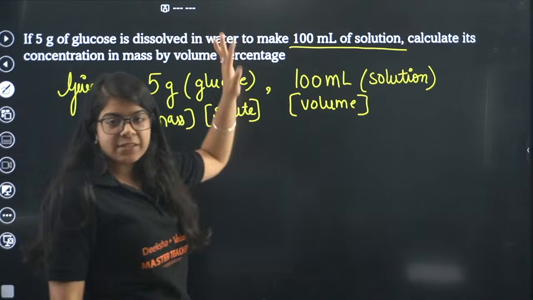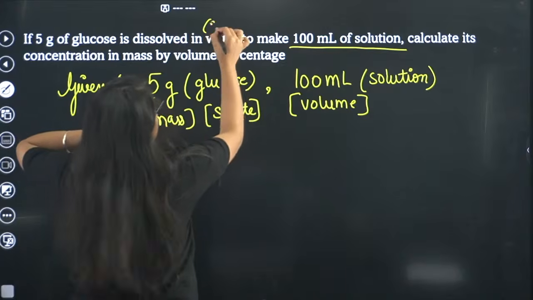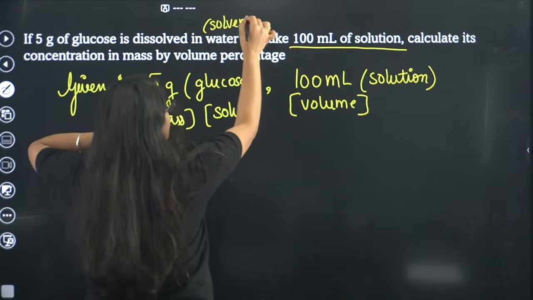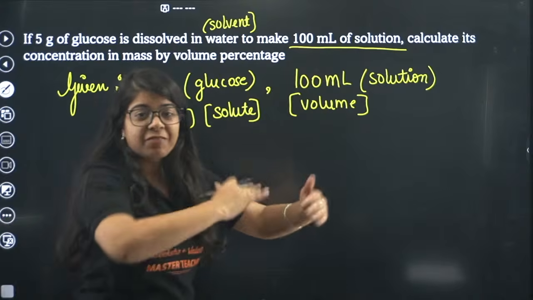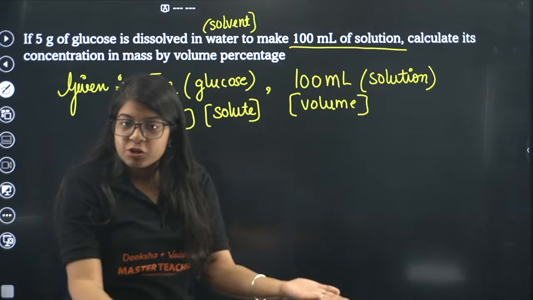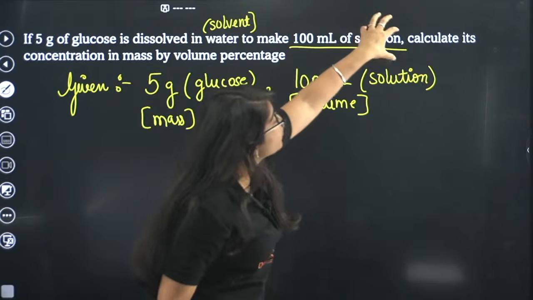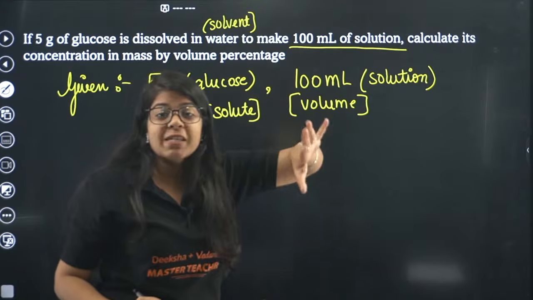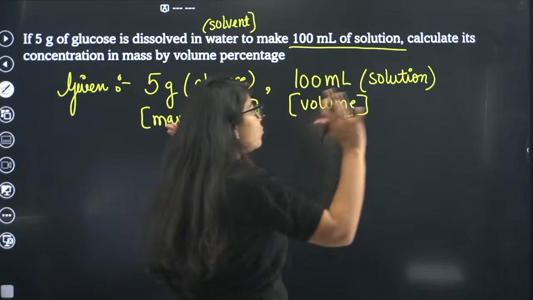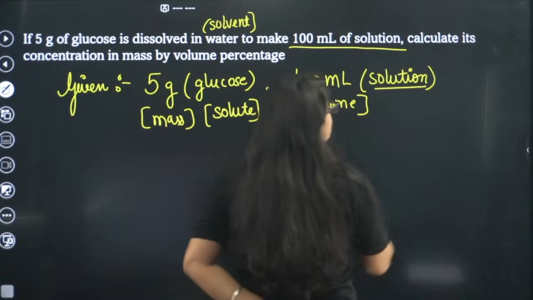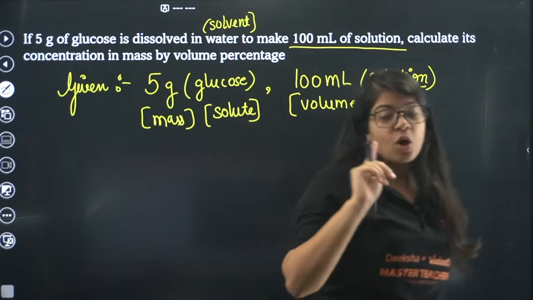Water is the solvent, but the final thing made after combining these two is our solution, right? That's basic. And they are given to make 100 ml of solution. Now this volume is of solution, not just of water. So this is solution, not just the solvent.